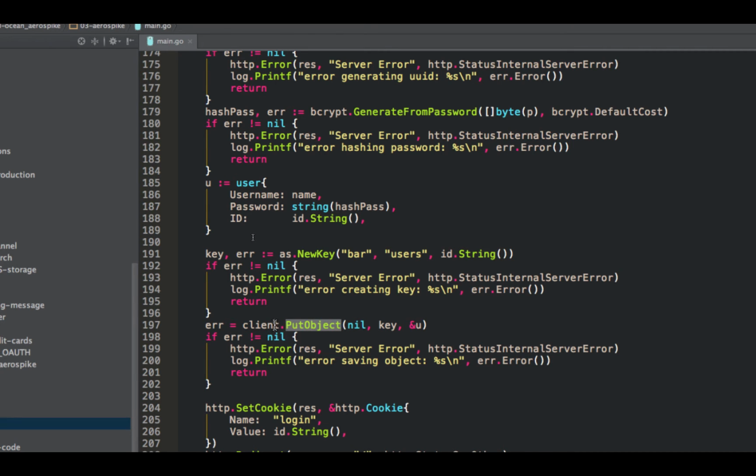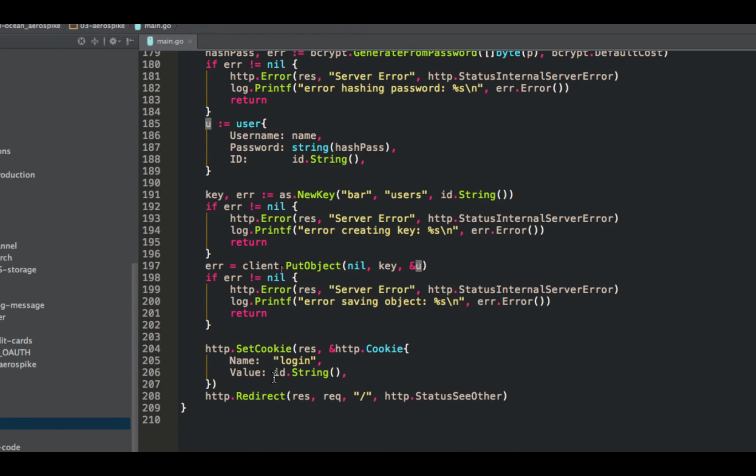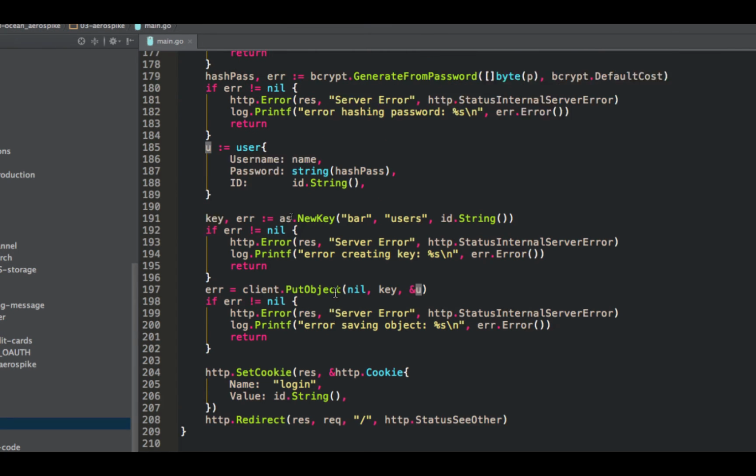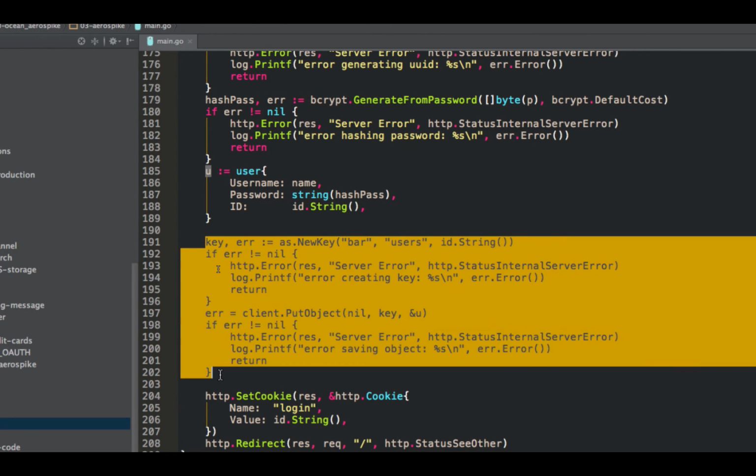And then client, which is our client that we created before, put object. First argument is the policy. The policy is a bunch of optional things, like you can specify a timeout or how many times it retries if it fails. So I'm using nil for the default policy. Give it our key, give it a pointer to our object we're putting into it. And we set the cookie and redirect like we did before. So pretty simple. This is pretty much the exact same as App Engine.